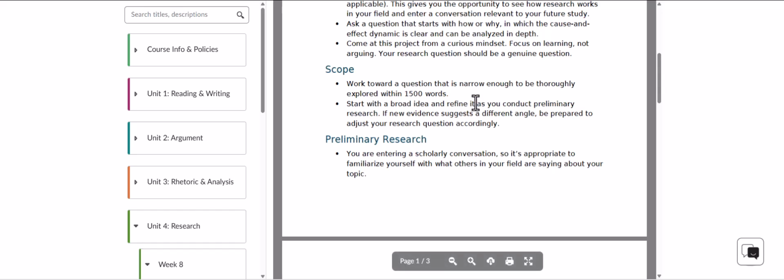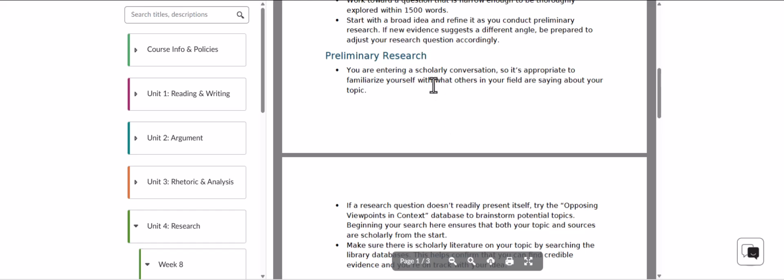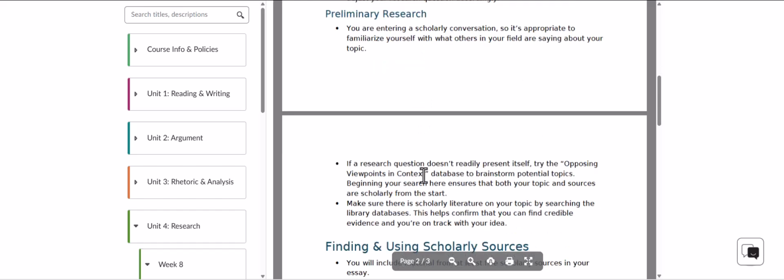All right. So think about narrowing it to something where you can learn something, but also be specific. Okay. So you can start with a broad idea and refine it as you go. All right. With preliminary research, you're entering a scholarly conversation, so it's appropriate to look at stuff before you really pick things out.